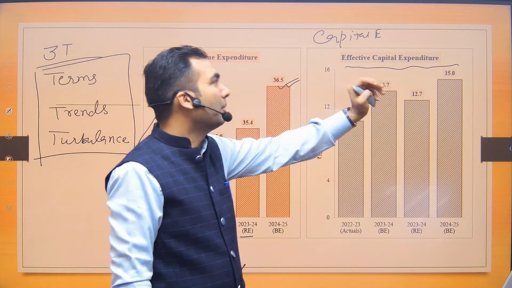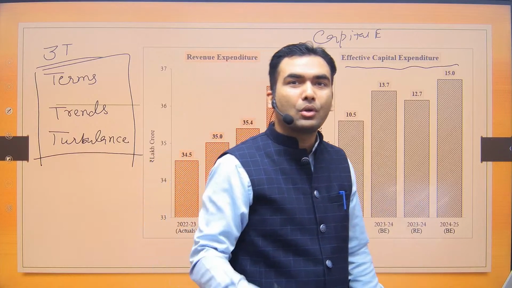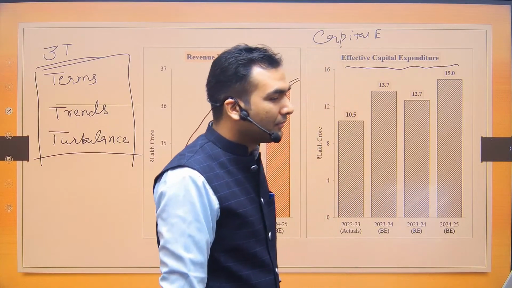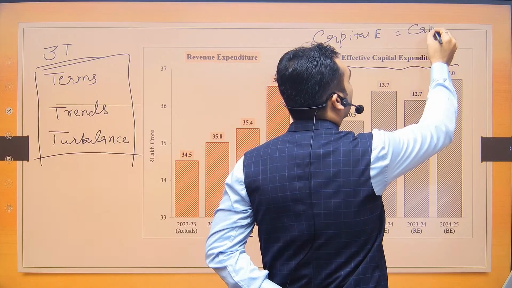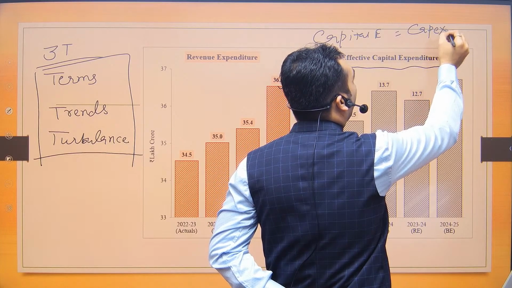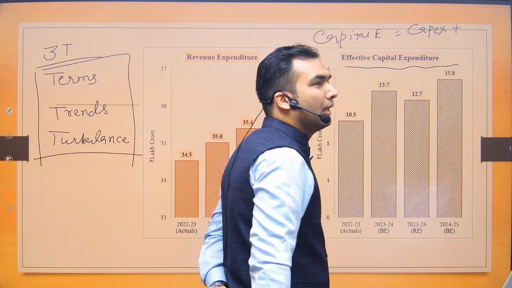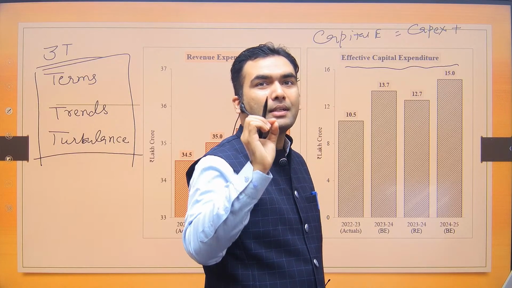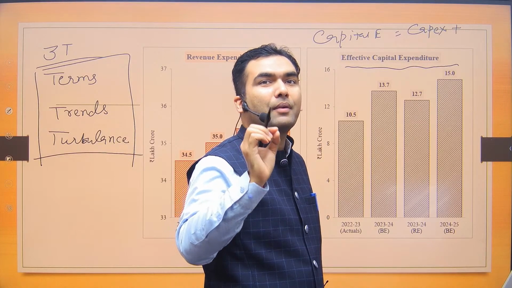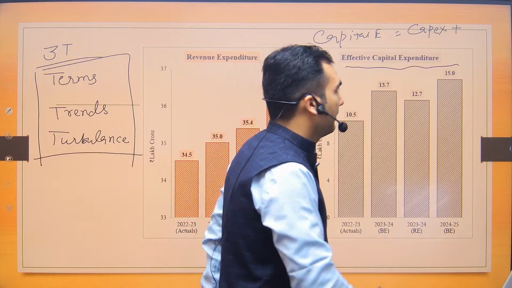Now first, this term, effective capital expenditure. If you do not know, please write it down. It is the sum of capital expenditure, also called CapEx, plus the capital expenditure done by a state government from the center's grant.